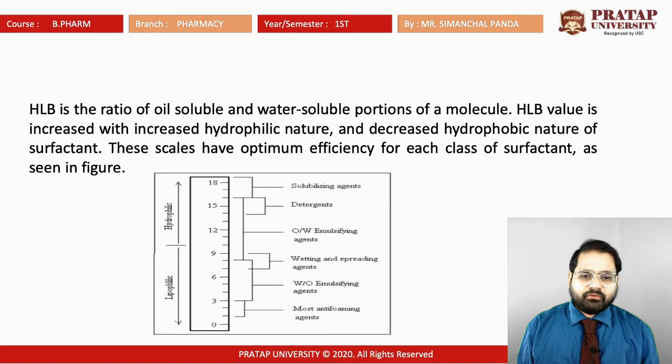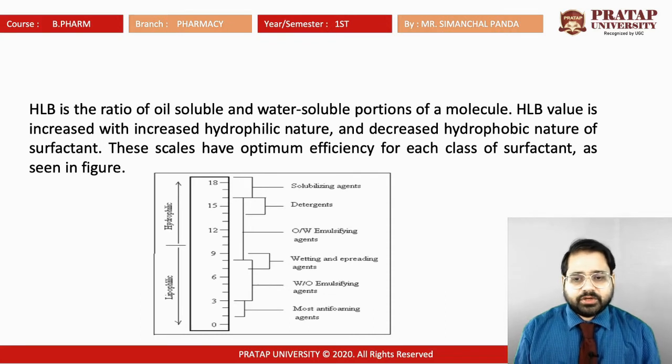Then wetting agents or spreading agents have an HLB number from 7 to 9. Water in oil emulsifying agents may be from 3 to 9, or 3 to 8. Most antifoaming agents are lipophilic in nature, so they have a very low scale range, from 1 to 3. This scale has optimum efficiency for each class of surfactant as seen in the figure.